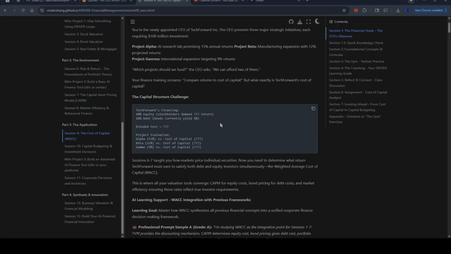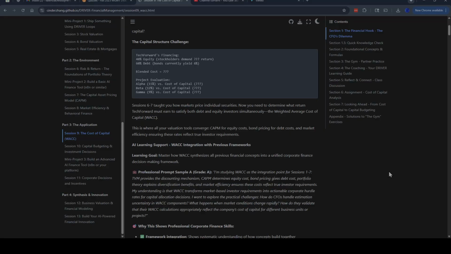Here's project evaluation. Alpha 15% versus cost of capital. Beta 12% versus cost of capital. And Gamma 9% versus cost of capital. Section 6 or 7 taught us how to value market prices of individual securities. Now we need to determine what return Tech Forward must earn to satisfy both debt and equity investors simultaneously, otherwise known as the weighted average cost of capital.